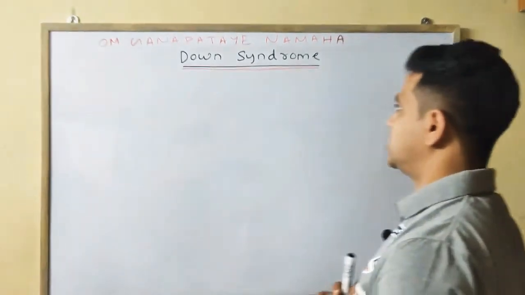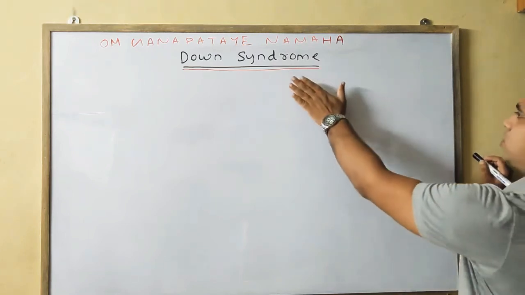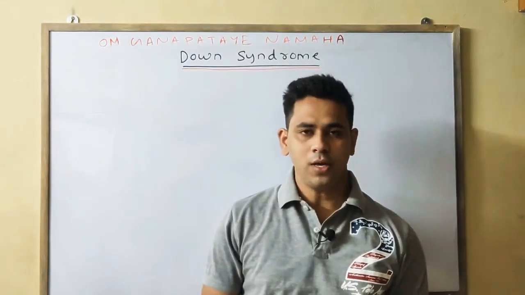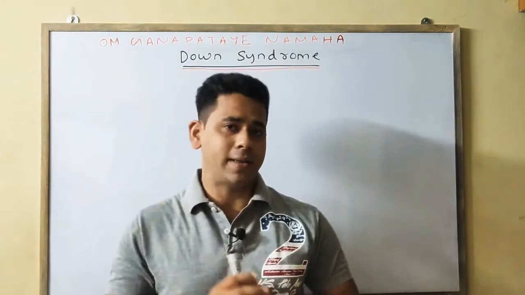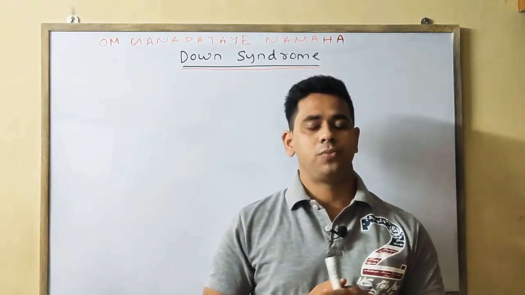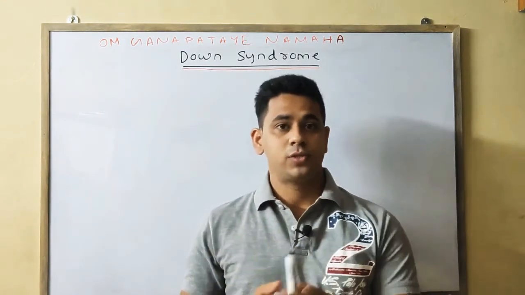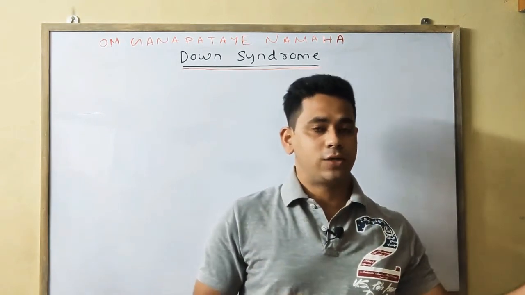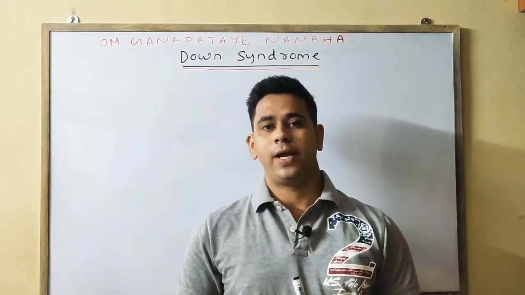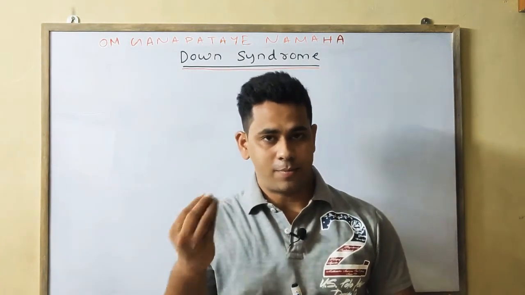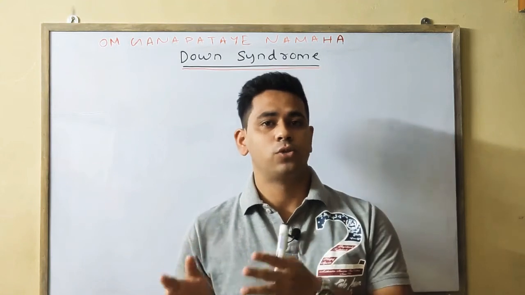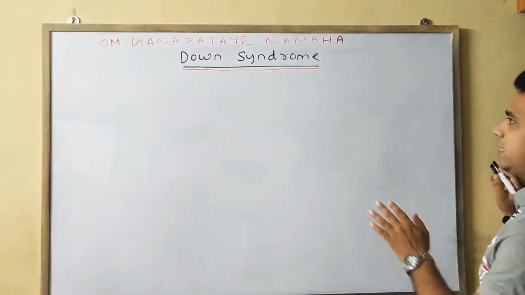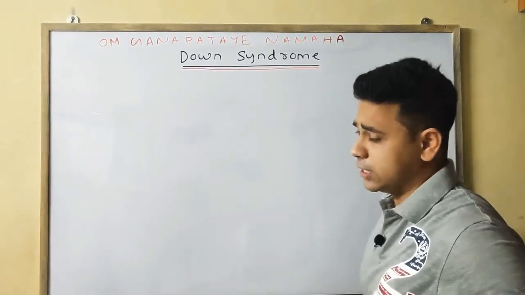Today we will discuss in detail about Down syndrome. It is a type of chromosomal aberration. We discussed Down syndrome many times, in trisomy, which is a case of aneuploidy, and in amniocentesis. Also I have told that with the help of amniocentesis we can detect various chromosomal abnormalities or disorders, and one of the chromosomal abnormalities is Down syndrome, which we will discuss today.